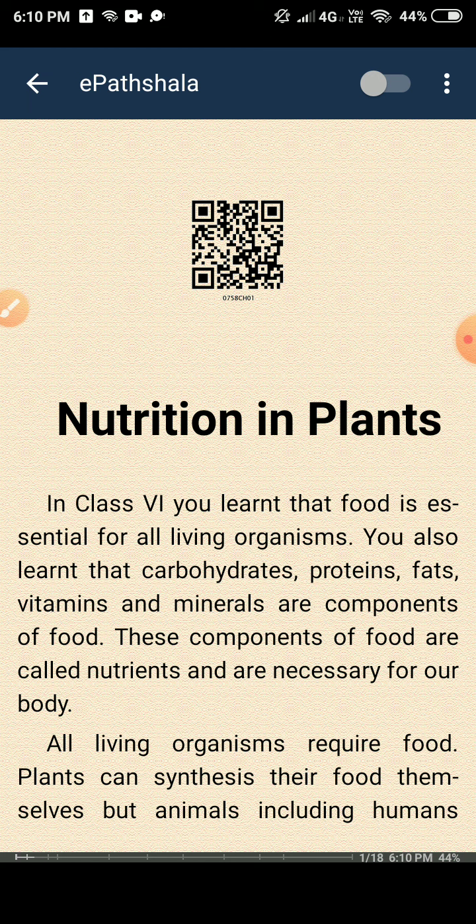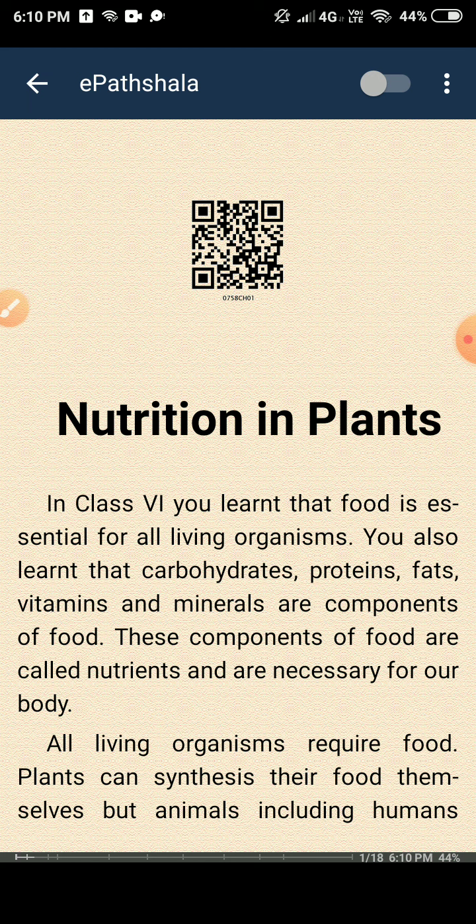You can say, what's the main difference? Animals need food, animals eat food, but what about your chair and your table? Do they? No, they don't need any food. Okay, take your own example: you are eating food, you take breakfast, you take lunch and you take dinner.